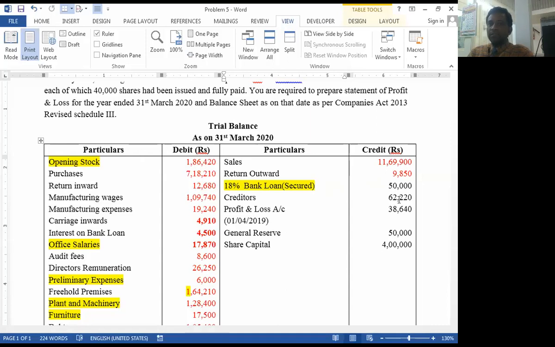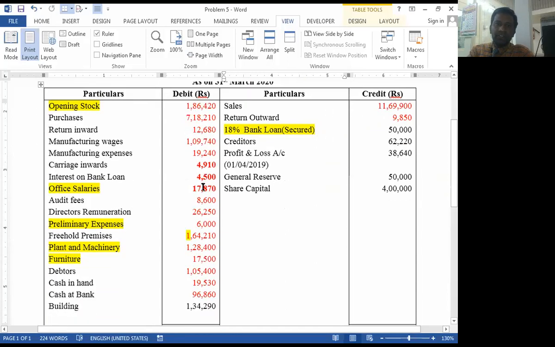When we calculate 18% interest on rupees 50,000, the total interest amount is 9,000. But similarly, on debit side, interest on bank loan is given.